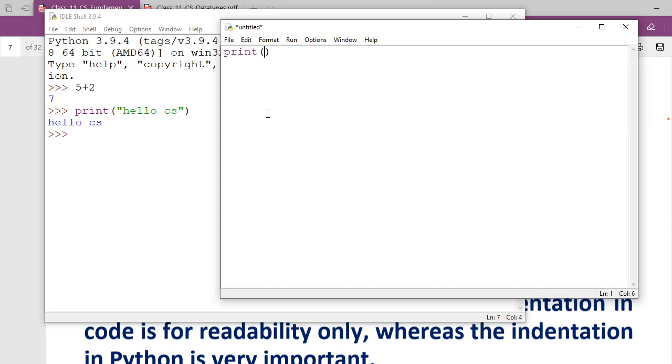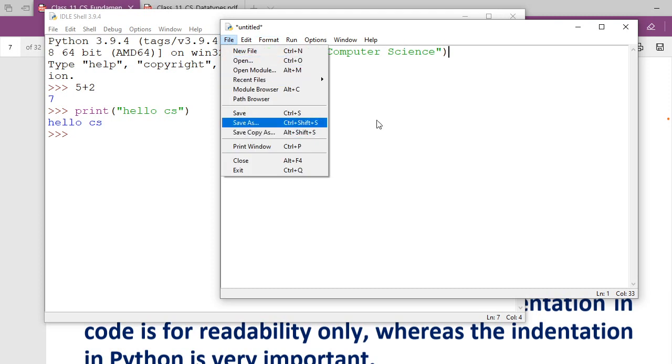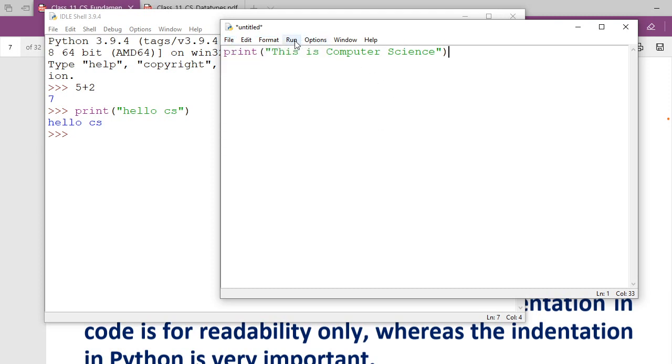So I am going to write a simple line here. I am writing print, this is computer science. You people see carefully what I'm typing. Any spelling error, you have to respond to me simultaneously at the back. So I had written only this one: print, this is computer science. Then I'm going to run. Before running this command, it will ask me to save the file.